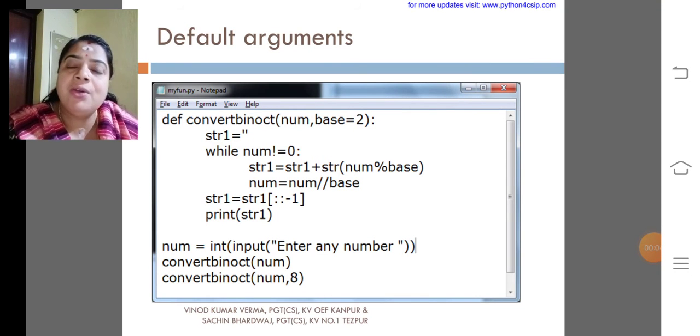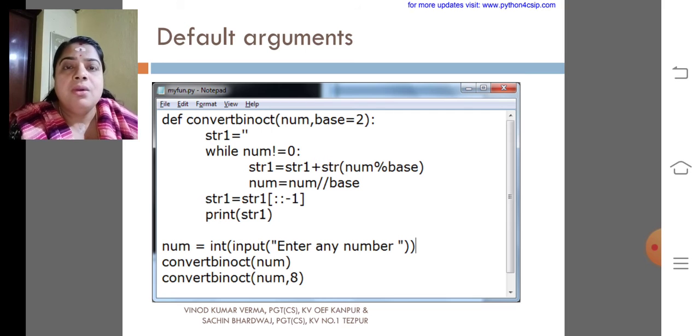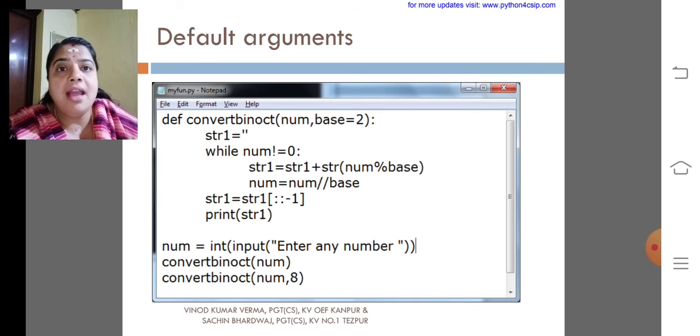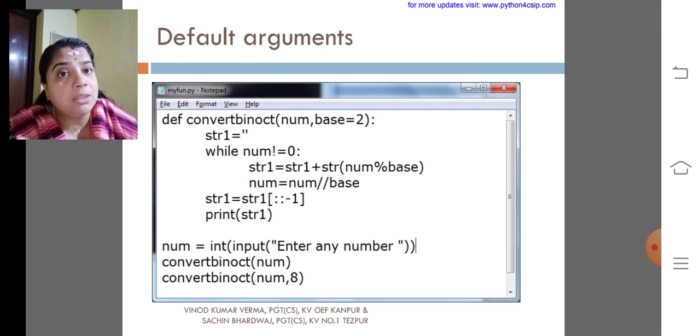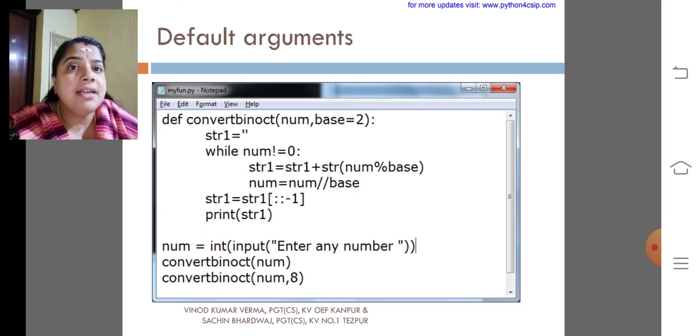Today we are going to discuss the same chapter, that is functions. What are all the things we had discussed in the functions chapter? The types of functions and types of arguments. We have three types of arguments in a function. The first one is positional arguments. The second one is default arguments.